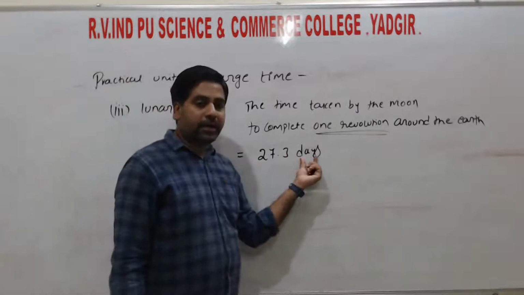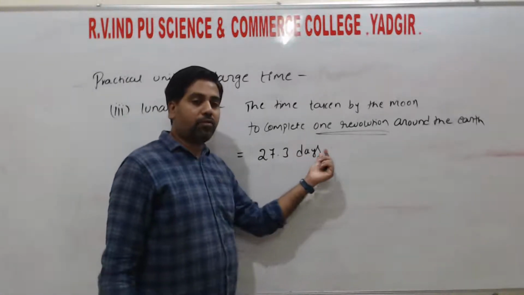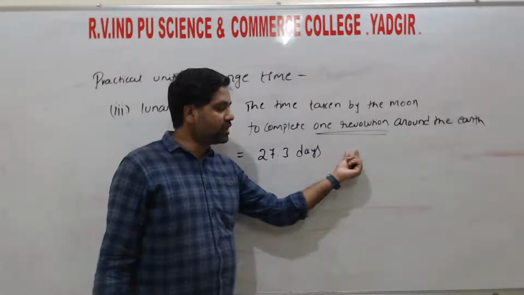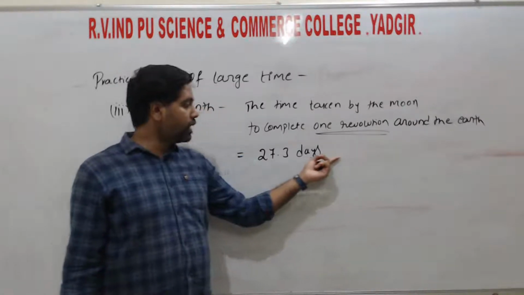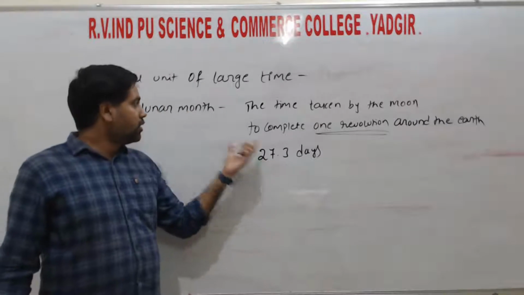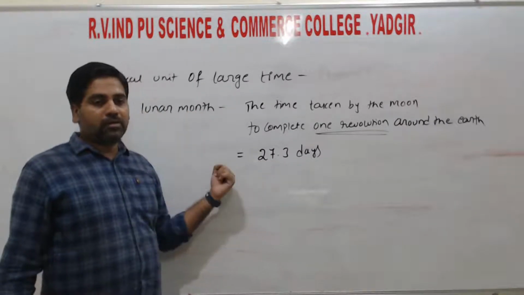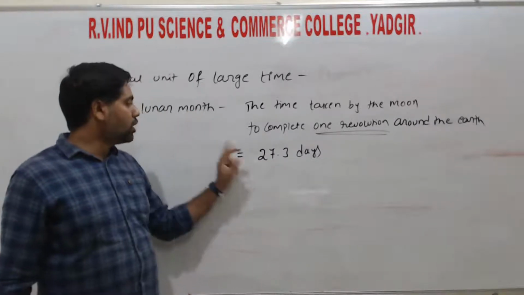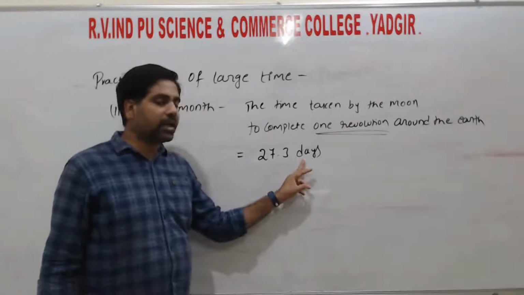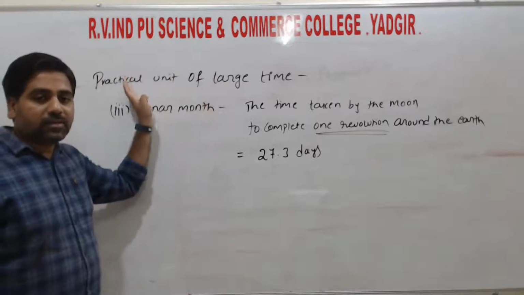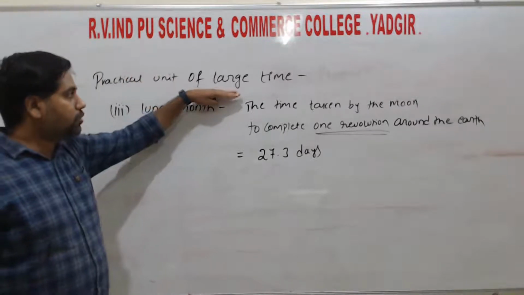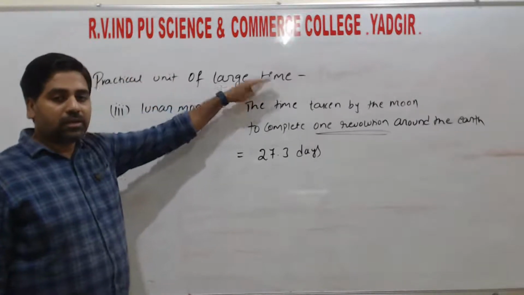We can convert days into seconds. Each day we have 24 hours, 24 hours have 60 minutes, and 60 minutes have 60 seconds. So if we multiply all this, then we get the lunar month in terms of seconds. Right? So the lunar month is of 27.3 days. These are the practical units that are used for the larger time.